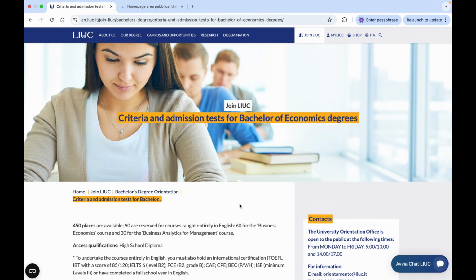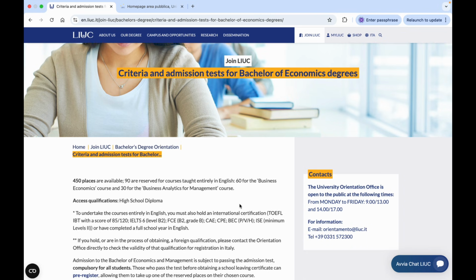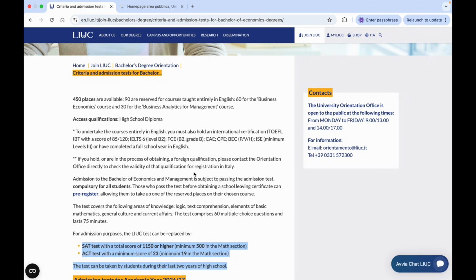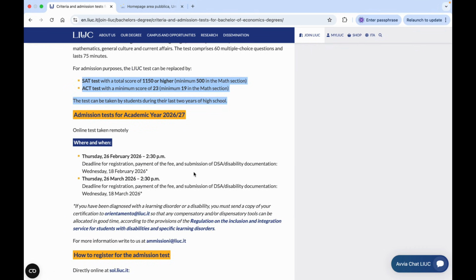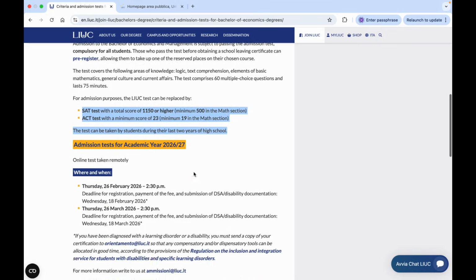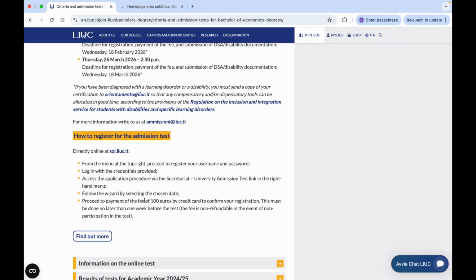So there are 3 courses available, 2 in the economics and management department, and 1 in industrial engineering. So if you want to reserve the test for the bachelor degree program, you have to follow this procedure.